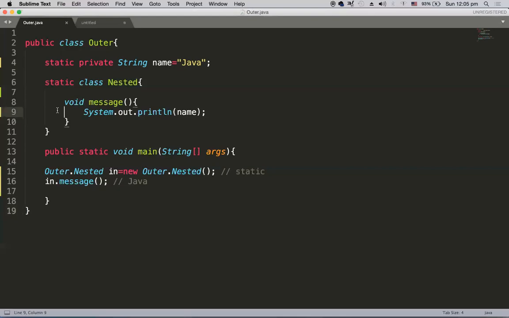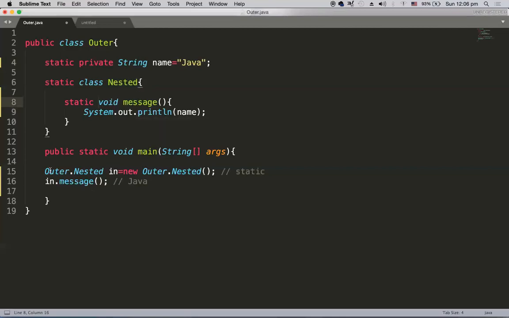Now what else we can do is make a static nested class containing a static method as well. Now everything has become static. See, the static nested class has a static method, and the static method is accessing a static member of its outer class. So now everything is static. Because everything is static, do we require an object? No, because this nested class can be called directly with the class name, Outer.Nested. Since the message method is also static, an object is not required. We can also say Nested.message(), right?